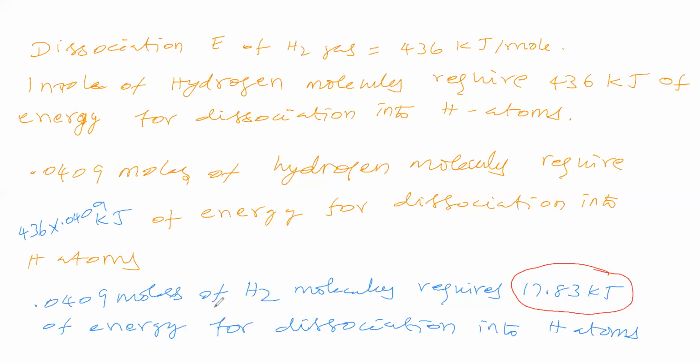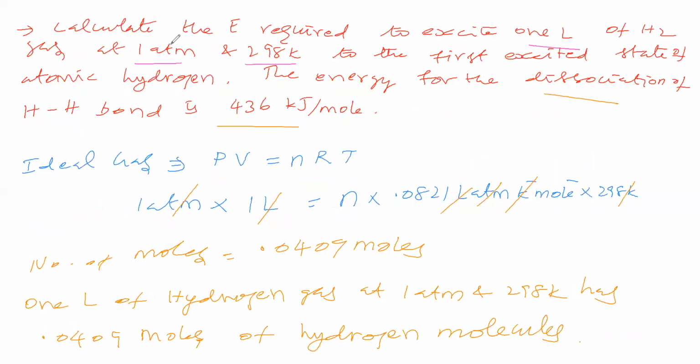Okay. Now we got hydrogen atoms. Then these hydrogen atoms should go for excitation. They are asking about that excitation. Calculate the energy required to excite 1 liter of hydrogen gas at 1 atmosphere and 298 Kelvin to the first excited state of atomic hydrogen. Excitation to where? First excited state.